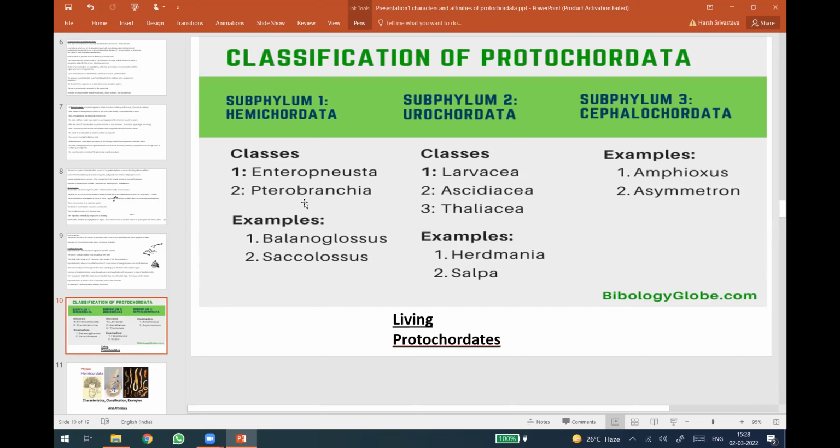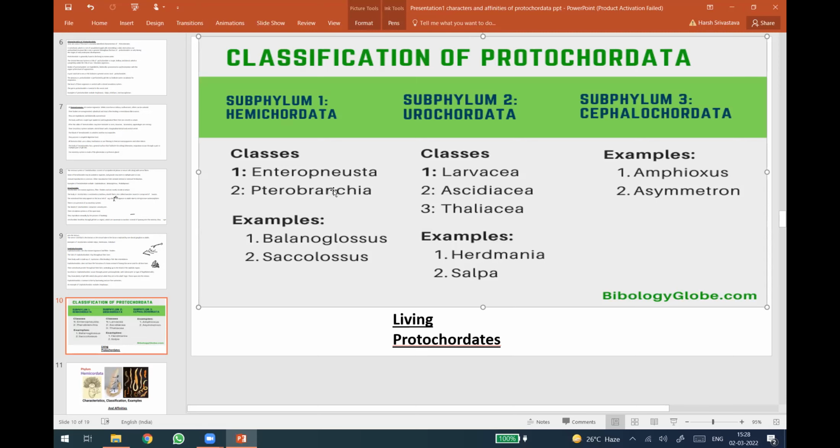There are 4 classes of the subphylum Hemichordata, of which 2 are completely extinct and 2 are living, in which living hemichordates are found. The Enteropneusta, the example is Balanoglossus, and Pterobranchia, the example is Rhabdopleura. The subphylum Urochordata has 3 classes: Larvacea, Ascidiacea, and Thaliacea. The examples are Herdmania, Salpa, and Doliolum.